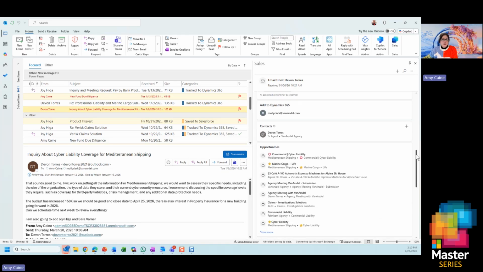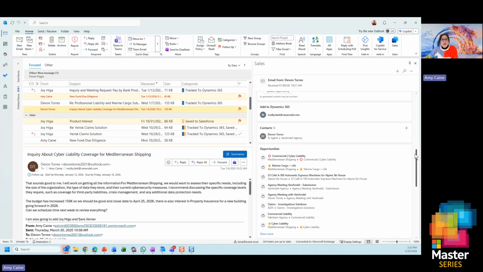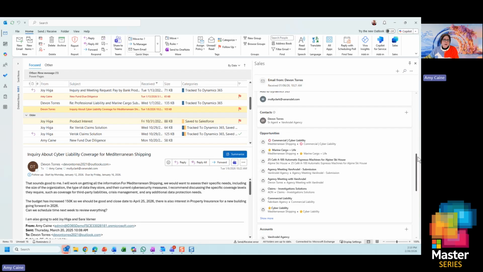Now, in our sales agent, we have the ability to pull in any of the CRM data in what we call the sidecar. So as administrators, we do follow whatever securities you have set up in your CRM, whether it's Salesforce or whether it's Dynamics. So there's no extra security that you have to lay on. I will always see the records that are available to me. But you can decide, hey, what is this user going to see? What is important to their business? Some of the old CRM connectors basically dumped all of CRM into an Outlook window. It's not really what users need. So you can be very refined of what you put in there and how users can get the information out of CRM that they need.